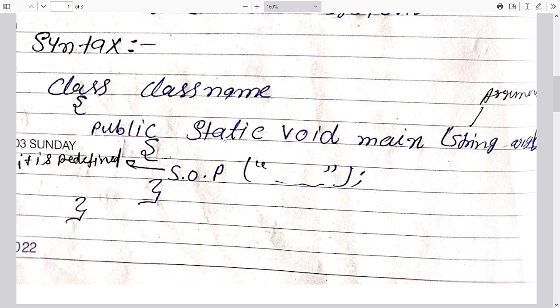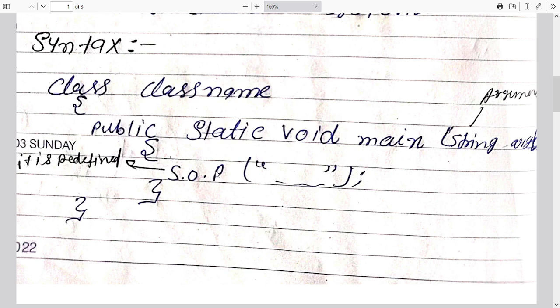Okay, and after that I want to tell you something: here we have System.out.println. So what is the meaning of System, out and println? Basically, System is a class, and out is an object. S is the class name System, and with the help of the dot operator we reach the object. Again we have to use the dot operator, because with the help of the object we can access the methods and variables of that particular class. So we use the dot operator with println.